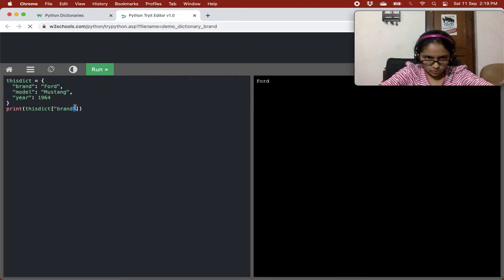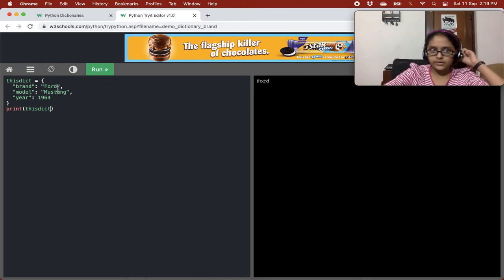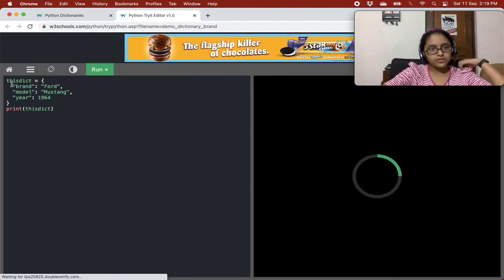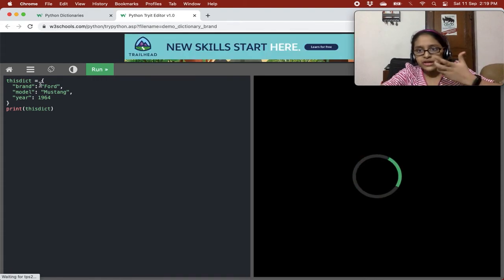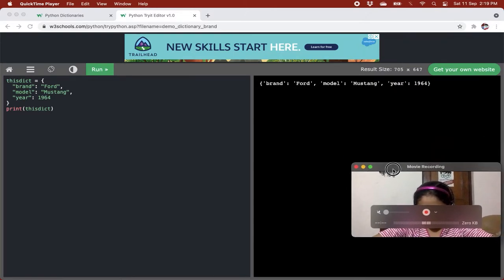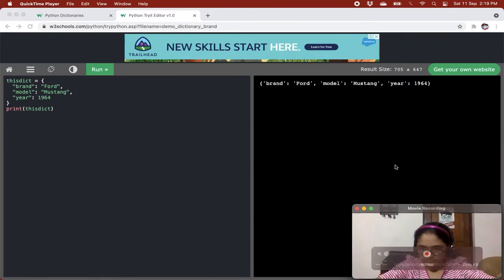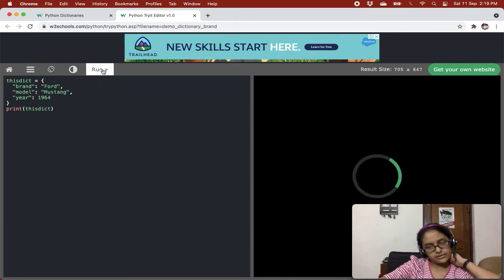Okay, so we were here like this, right? If you print this, you will see every time it will come brand Ford, model Mustang, year 1964. It will not change, it has a defined order. Let's keep this window here, much better. See, brand Ford, model Mustang, year 1964. Again we should do it.